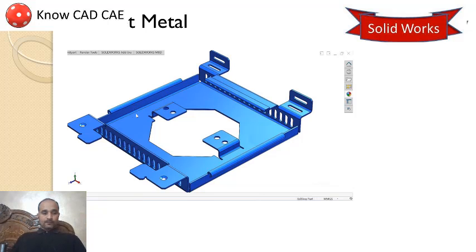This type of part can be created, and when you unfold this, you will get a flat sheet with these components, with marking where to cut and where to fold. All these will be available on your 2D drawing. It means sheet metal capability also is available with your SolidWorks.